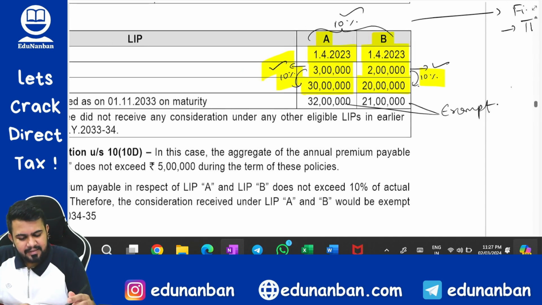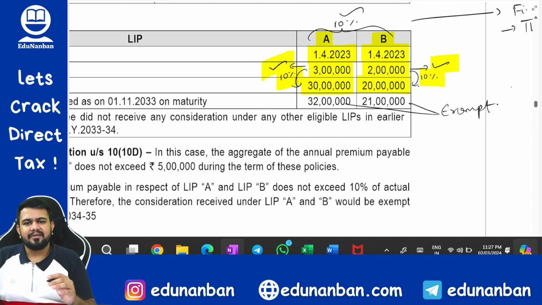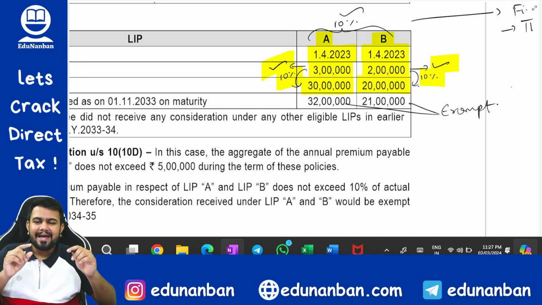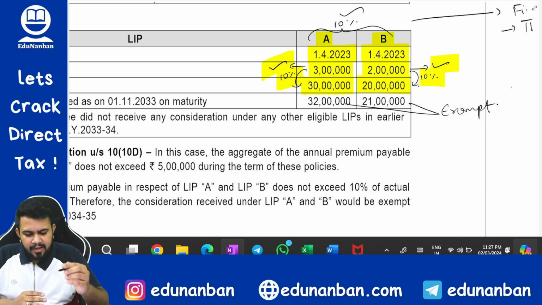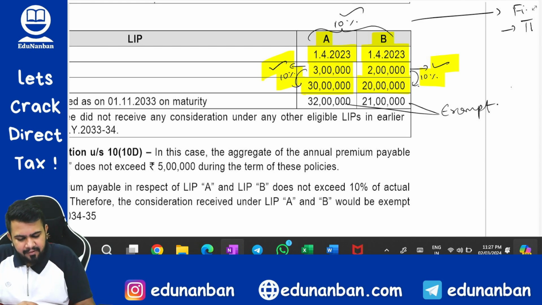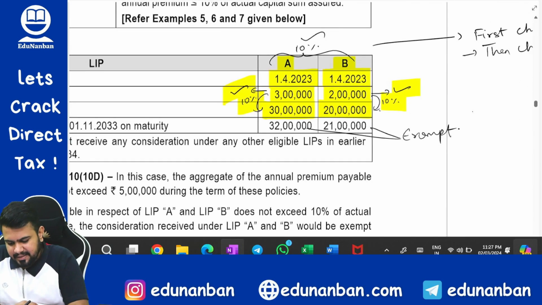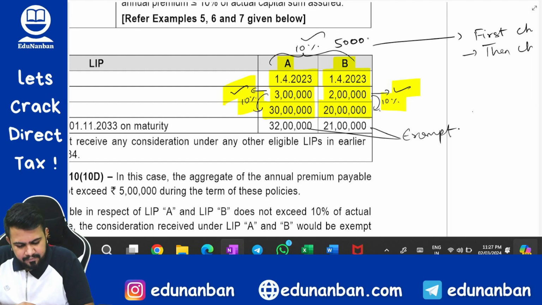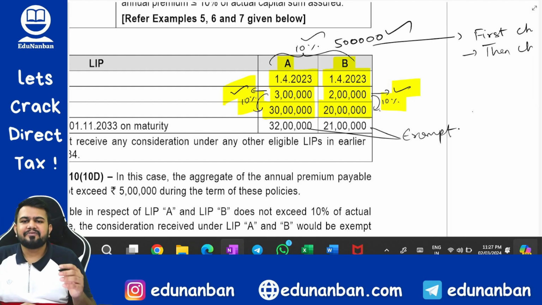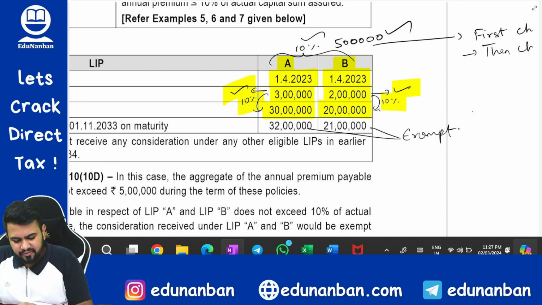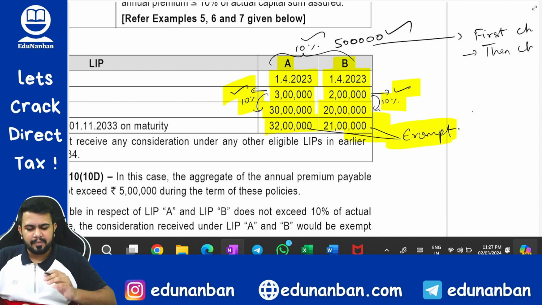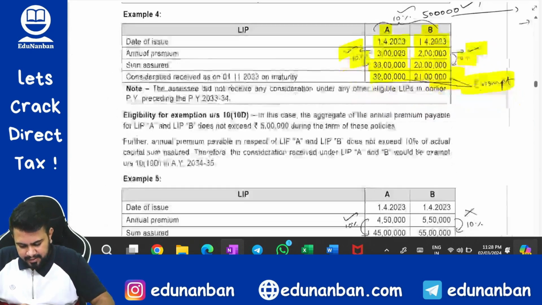Then, is the sum assured within, is the premium within 5 lakhs? Answer is yes, it is within 5 lakhs. So both are eligible for exemption. Okay. Now let us see aggregate. Is aggregate within 5 lakh? Answer is yes. Aggregate also is 5 lakh rupees. Since 5 lakhs is within the limit of 5 lakhs, that is why both the policies are exempt. You get my point? Next.